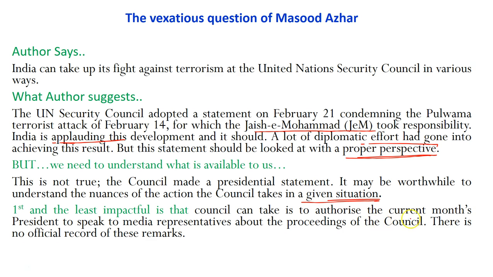So the first, and the least impactful one, is that the council can authorize the current month's president to speak to media representatives about the proceedings of the council. There is no official record of this remark. The first is that the current month's president talks about this incident, but since there is no record of it, it is not that impactful, and this is the least impactful.